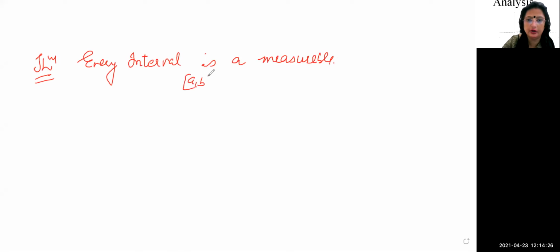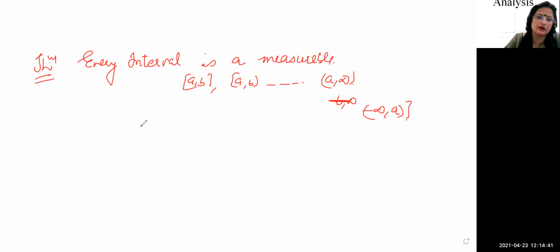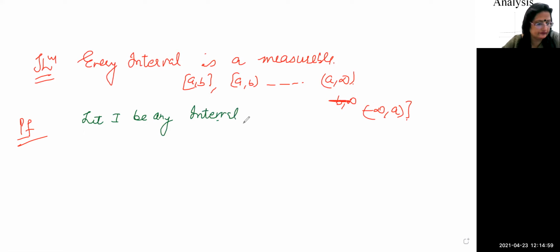It may be of this form, it may be of this form. So we will discuss all kinds of cases. It may be of this form, it may be minus infinity to a, may be open, or here may be closed. So all cases we will discuss one by one. So let I be an interval. Let I be any interval. Right? So case number one.